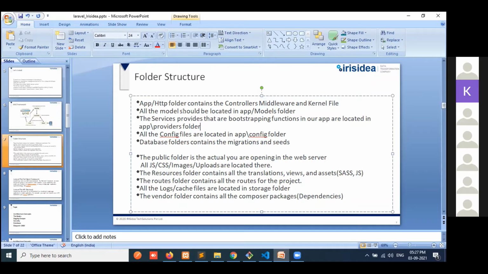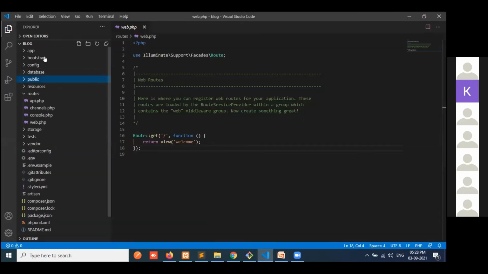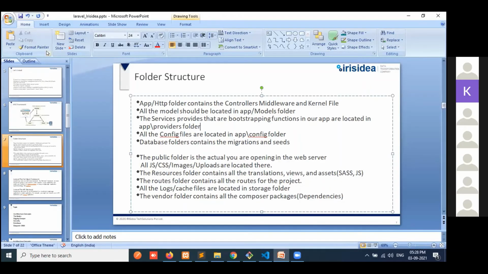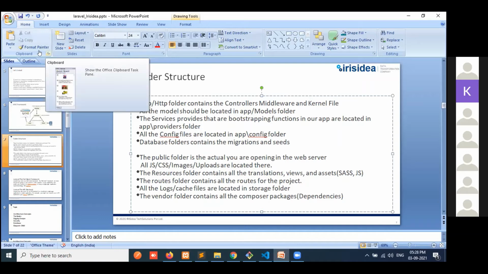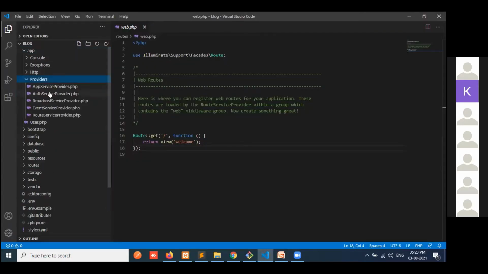So the service providers, which are the bootstrapping functions in our app, are located in the app providers folder. So here you can also create your own service provider if you want.